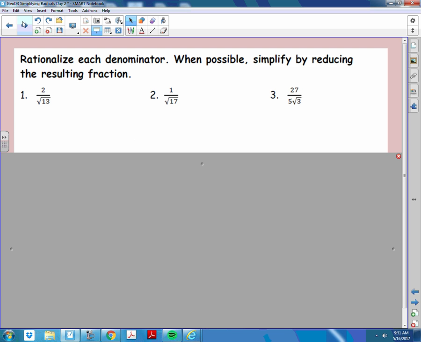We are going to do what's called rationalizing the denominator. We talked a little bit about this yesterday, but because I'm recording, I'm going to pretend we didn't do it at all.